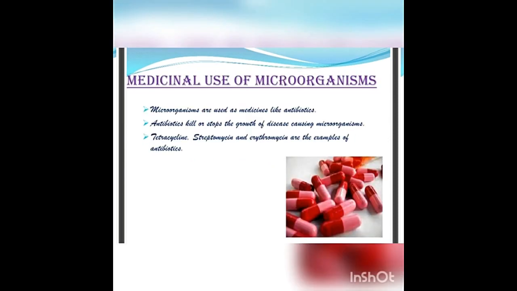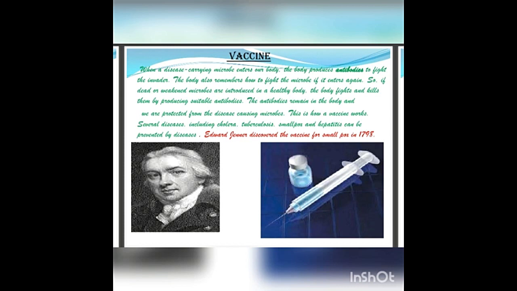Fifth one, medicinal uses. What are the medicinal uses? Antibiotics and vaccines. Microorganisms are used as medicines like antibiotics. Antibiotics kill or stop the growth of disease-causing microorganisms. Tetracycline, streptomycin and erythromycin are examples of antibiotics.